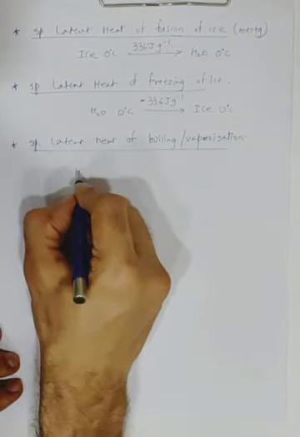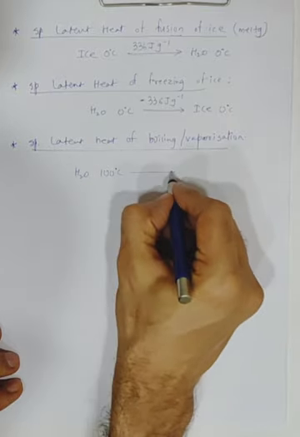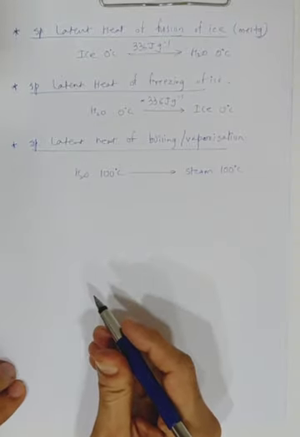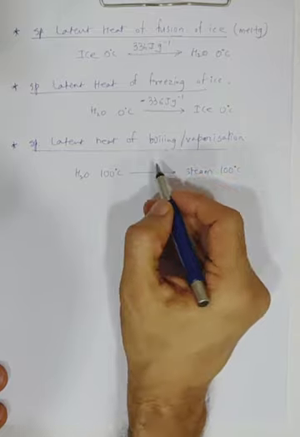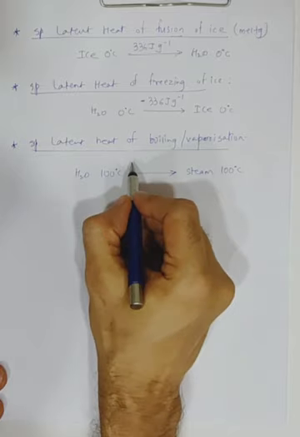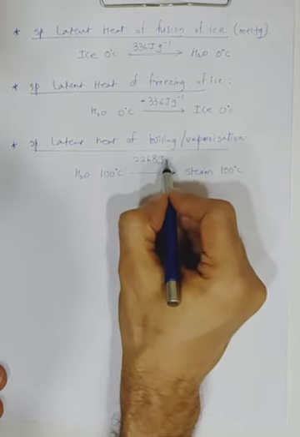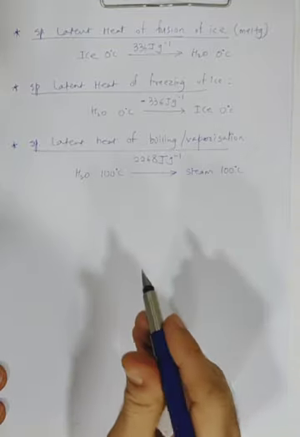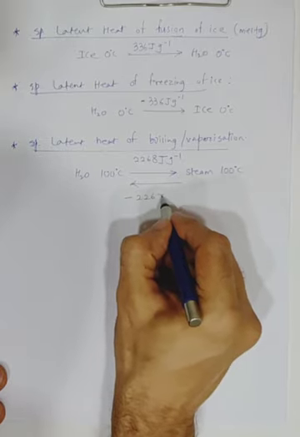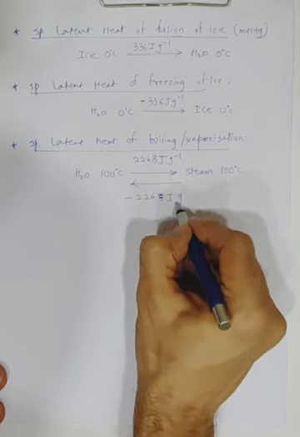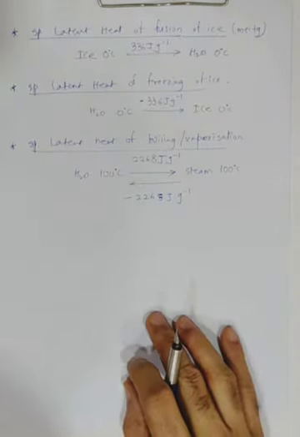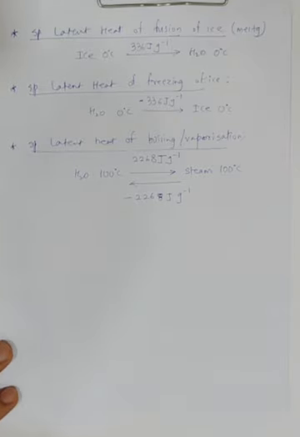In this case we are converting water at 100 degrees into steam at 100 degrees. So you are going to give it heat, and how much is given to it? 2268 joules per gram. But if you want to convert steam back into water, then you remove minus 2268 joules per gram. So you have to be careful whether you are supplying heat or removing heat.